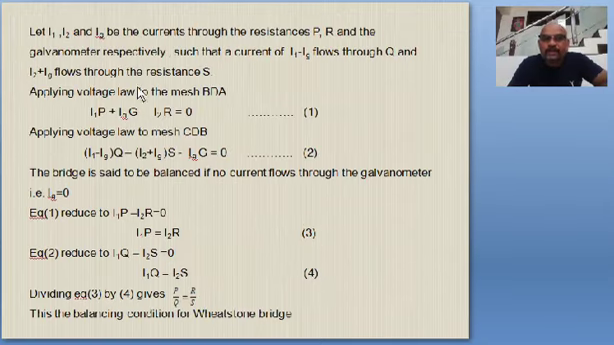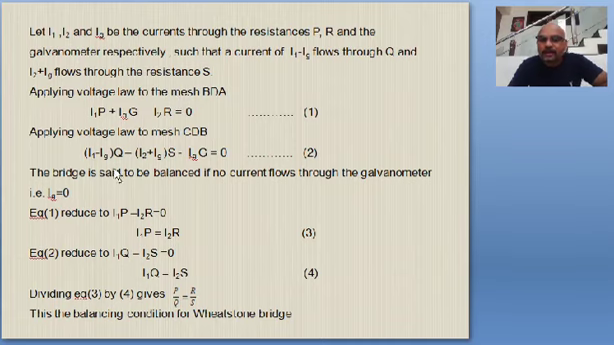If you have to remember, what is I1? Current flowing through P. What is I2? Current flowing through R. What is Ig? Current flowing through the galvanometer. What is the current flowing through the resistor Q? It is I1 minus Ig. Through S it is I2 plus Ig. Okay. Applying voltage law to the mesh BDA.